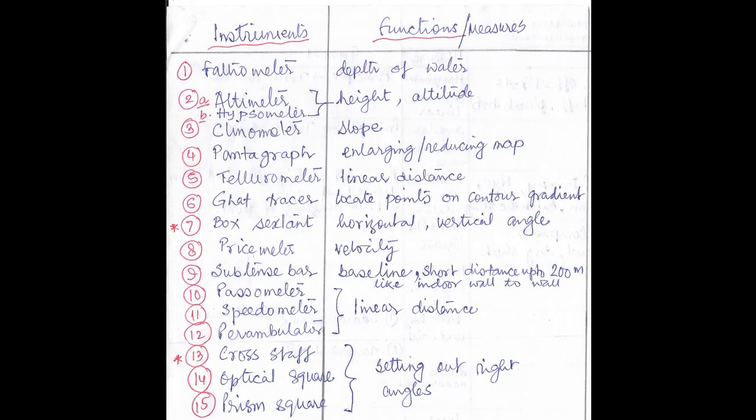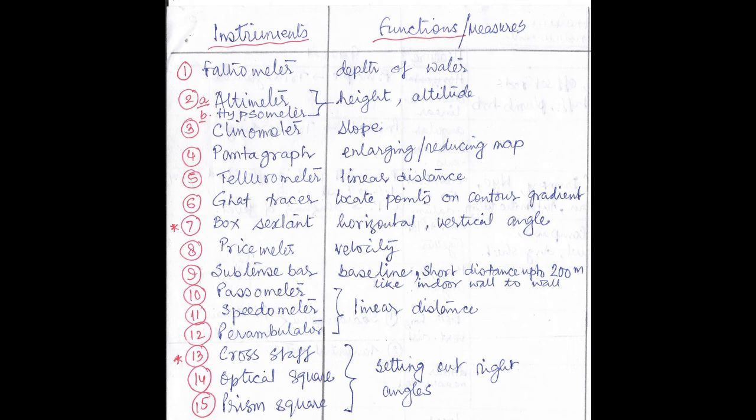Here in this slide I have given you a table between instruments and their functions or what they measure. Please note it down. It will be very helpful for you. I will start. So number 1, fathometer. Fathometer is used to measure the depth of water. Next is altimeter and hypsometer. Both are used to measure the height or the altitude. Number 3, clinometer. It is used to measure slope.